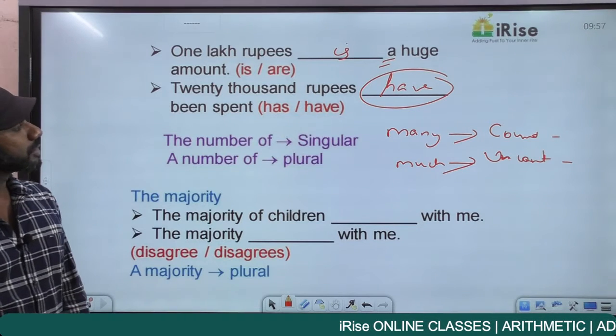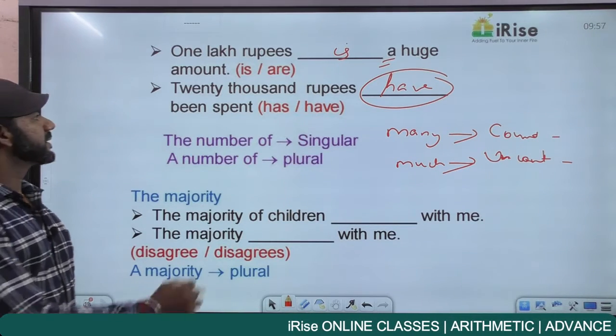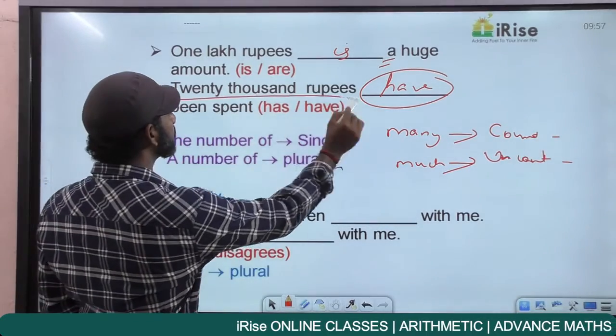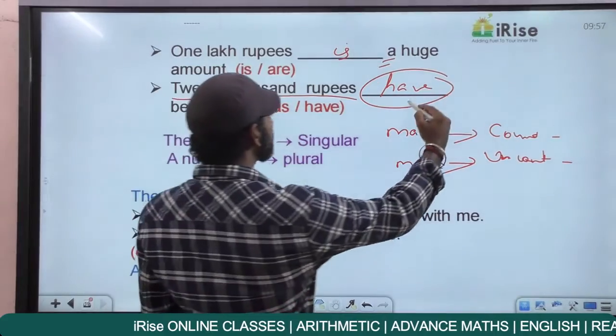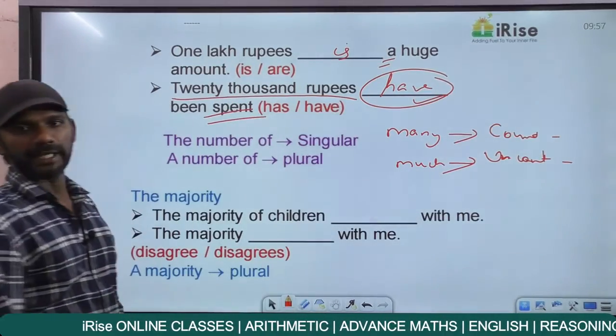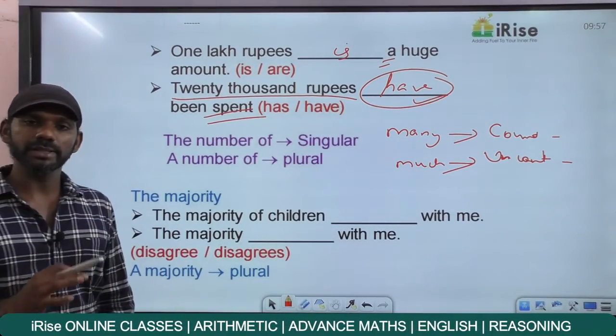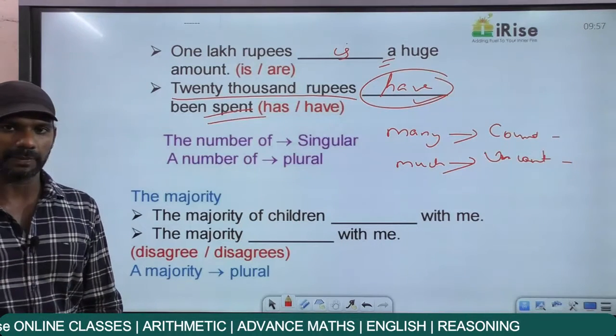So 20,000 rupees dash been spent. This sentence talks about 20,000 rupees getting spent. So the verb must be plural. So 20,000 rupees have been spent. Getting it? So these are the rules in the topic subject-verb agreement.